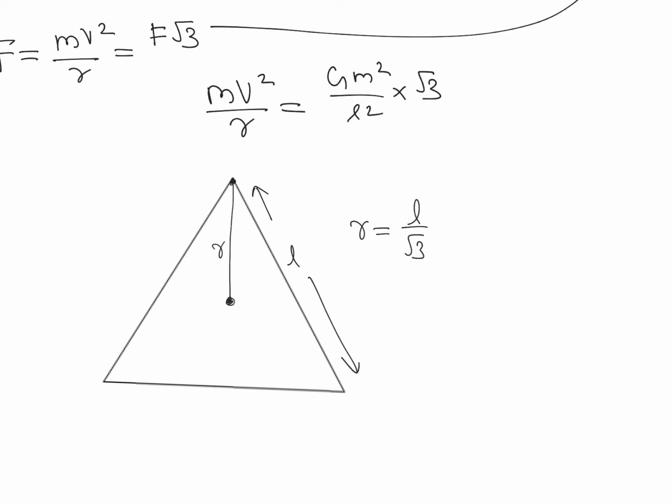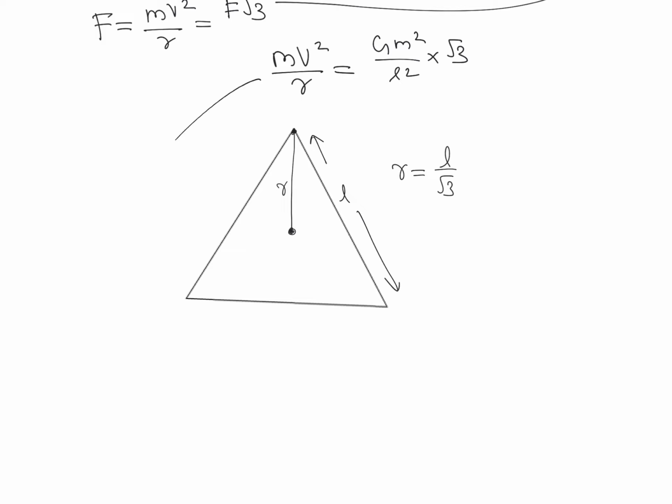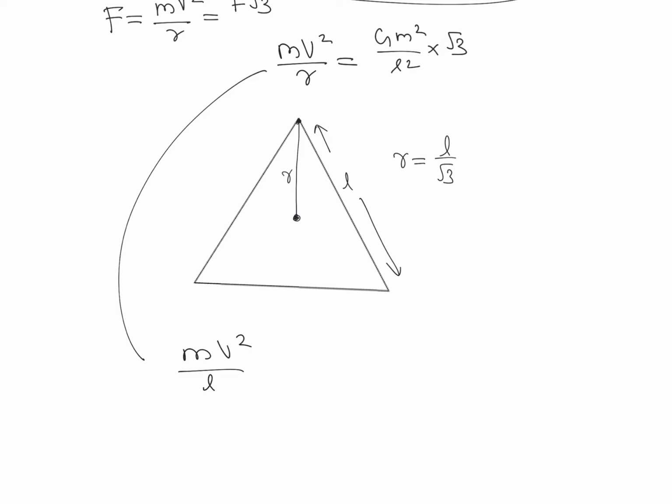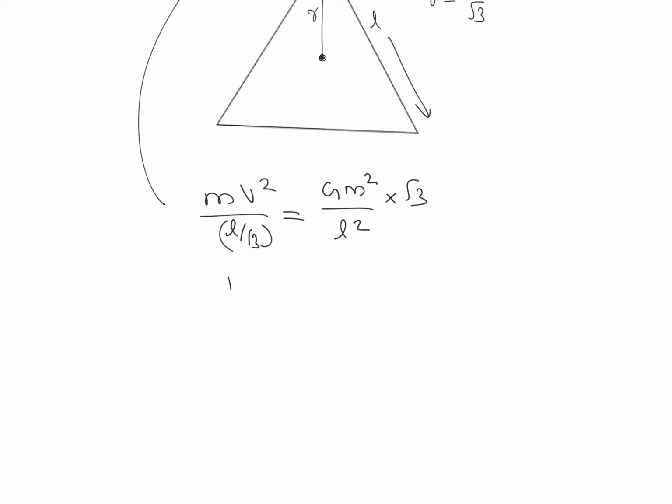So we can put this value in for r and modify the equation as mv square divided by L by root 3, which is equal to G m square into root 3 divided by L square.